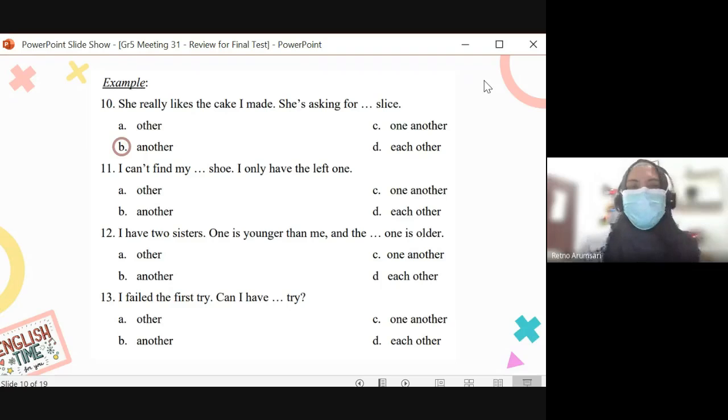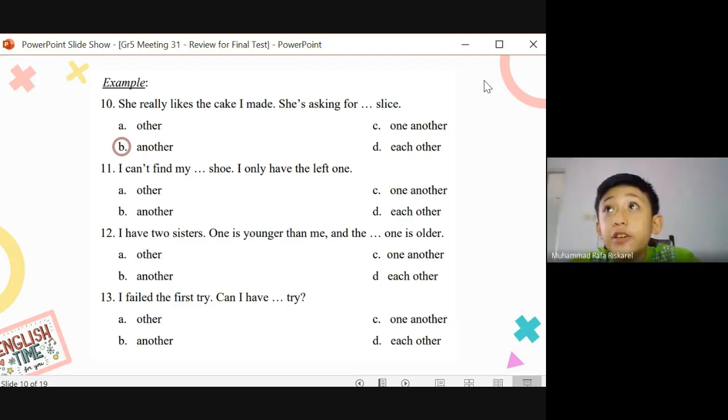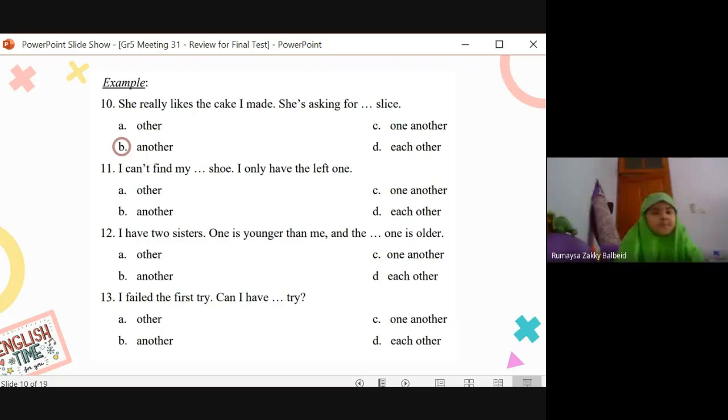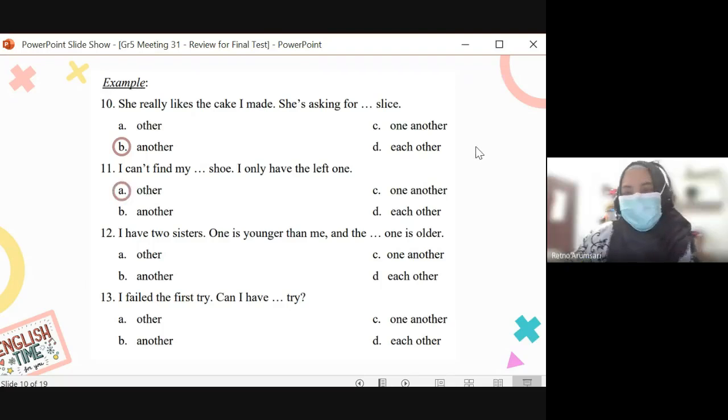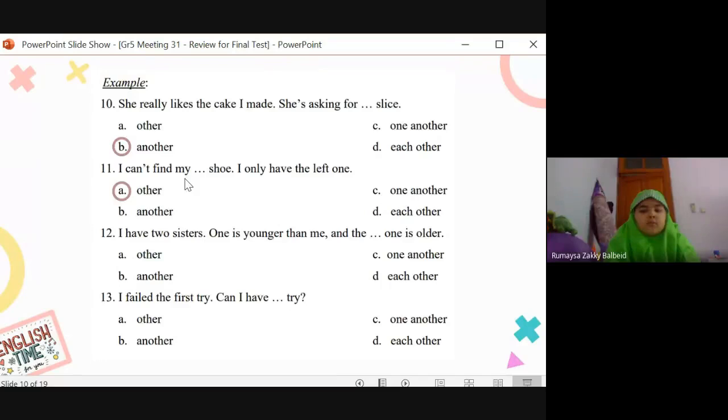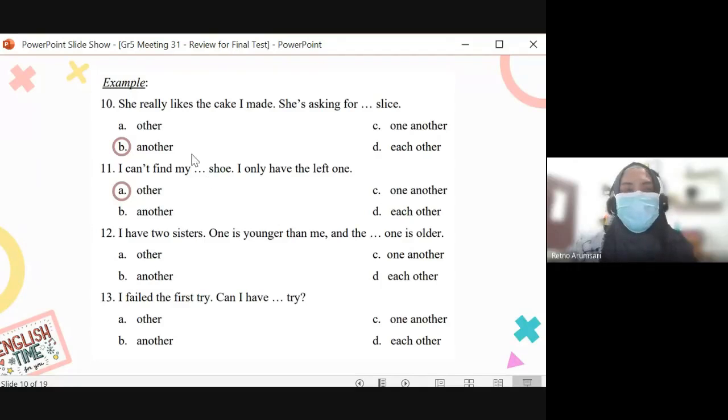Now, number 11. I can't find my other shoe. Other. Yes, my other shoe, my other specific shoe. Which is this one, this pair, right? And other often comes with my, the, her. What is it? Possessive adjectives. Whenever you see a possessive adjective like this, or a the, then the answer must be other, like that.